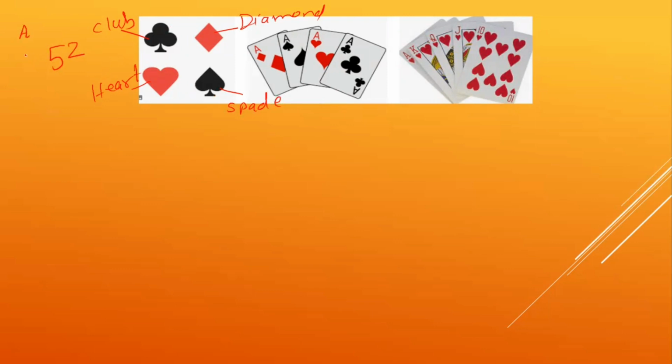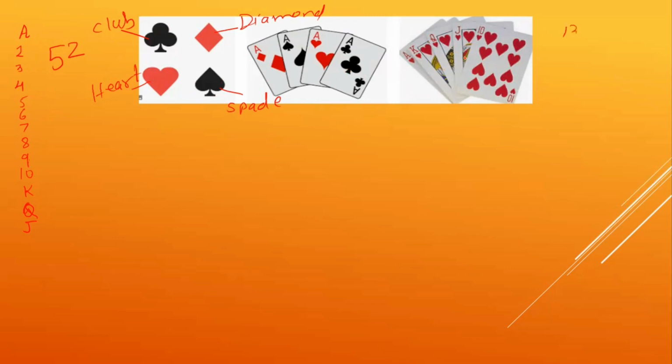There will be an ace. Then there will be 2 of hearts, 3 of hearts, 4, 5, 6, 7, 8, 9, 10 of hearts. Then there will be king, queen and jack of hearts. That is how you get 1, 2, 3, 4, 5, 6, 7, 8, 9, 10, 11, 12 and 13. So each type has 13 cards.